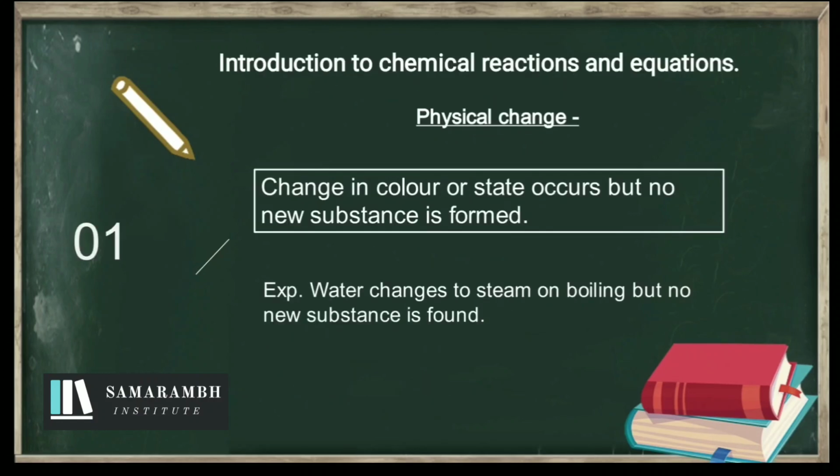Now we are going to discuss change in reaction. We have two types of changes in reaction, physical change and chemical change. Physical change is a reaction in which physical properties are changed but chemical properties remain the same. In this reaction, no new substance is formed. For example, conversion of water into steam and conversion of ice into water.